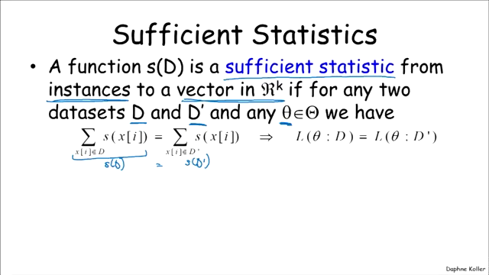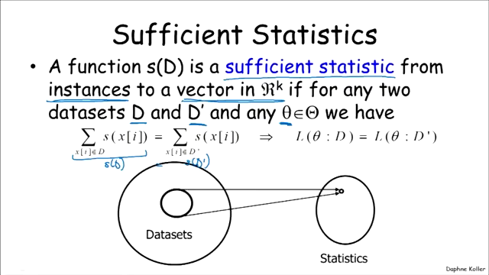So let's make this a little bit more crisp. What we're trying to do is look at a bunch of data sets, for example, all sequences of coin tosses, and summarize data sets using a smaller, more compact notion, which is statistics, that throw out aspects of the data that are not necessary for reconstructing its likelihood function.